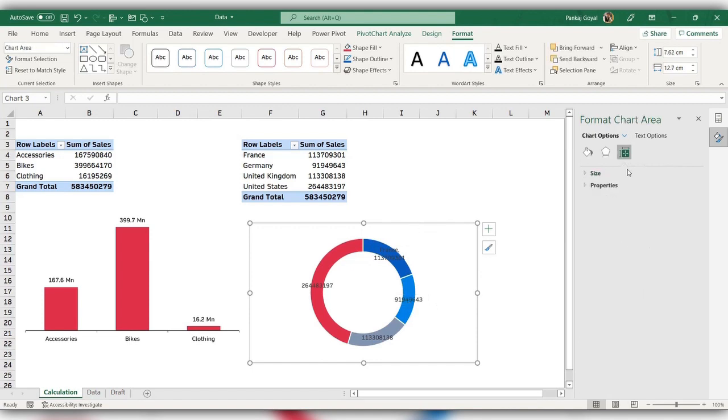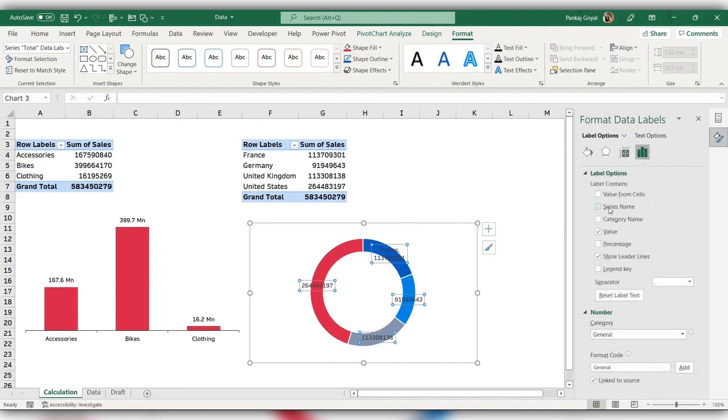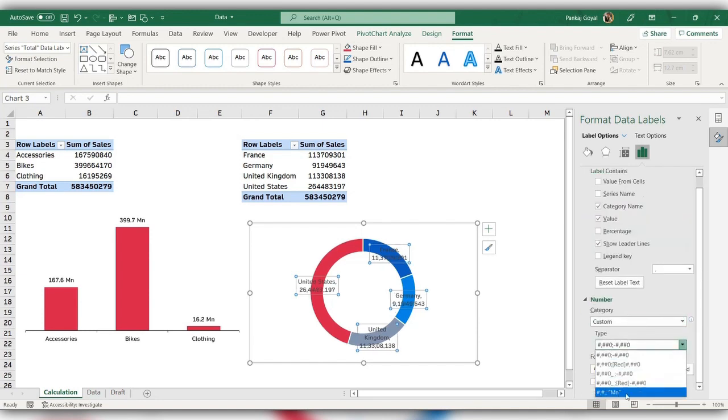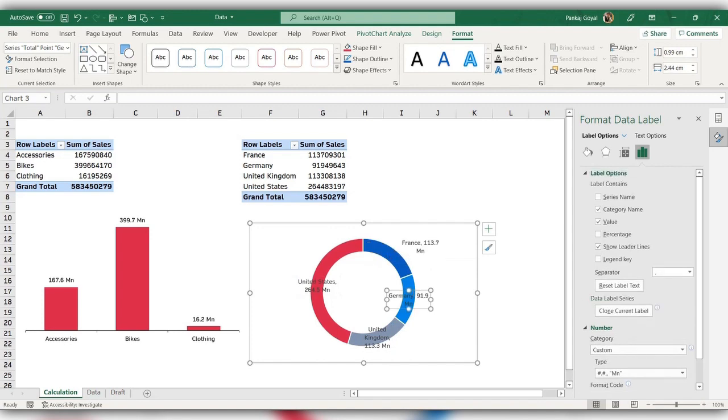Let me select all the data labels here. Yeah. So I can include the category name, and same under the number format, I can change this to custom and select the format which I applied in the previous step. So in this way, I can change my number formatting to million.